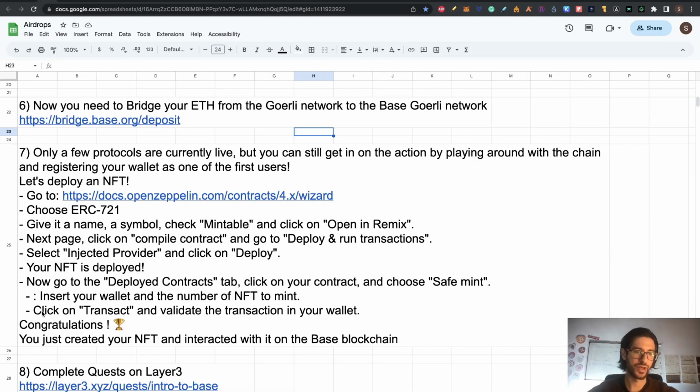So guys, after that, congratulations, you just created your NFT and interacted with it on the Base blockchain. So all those transactions count. Now that we finished that part that could be a little difficult for you, let's move into more common stuff.